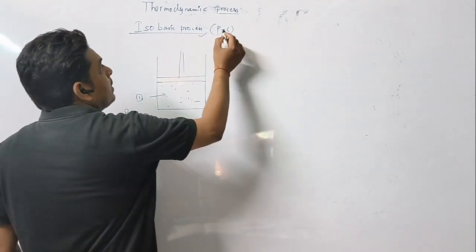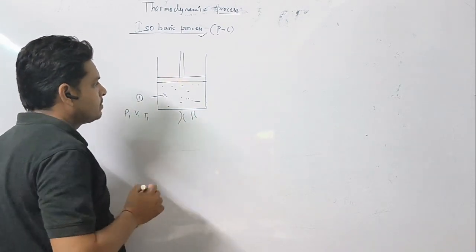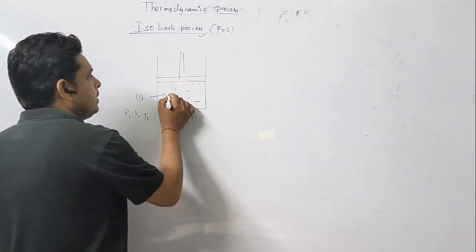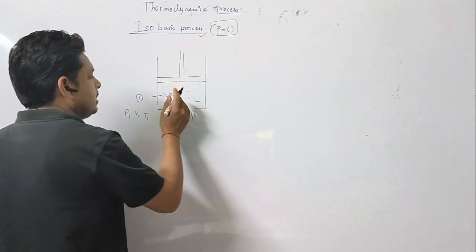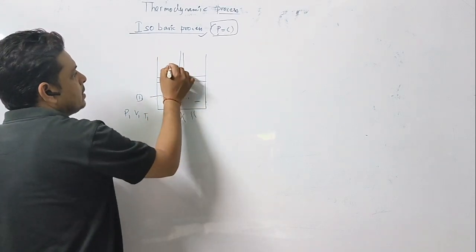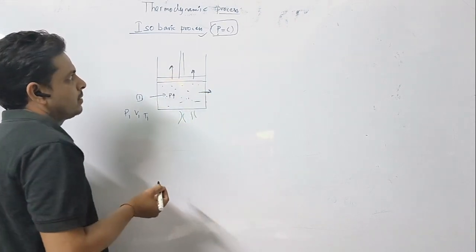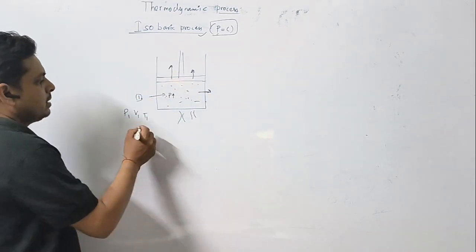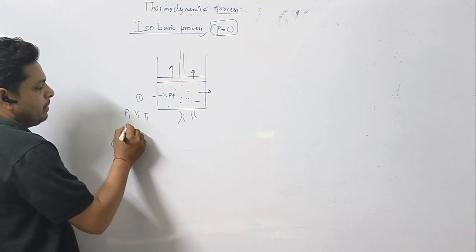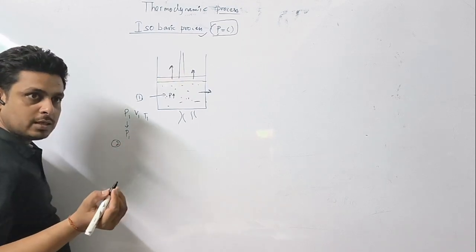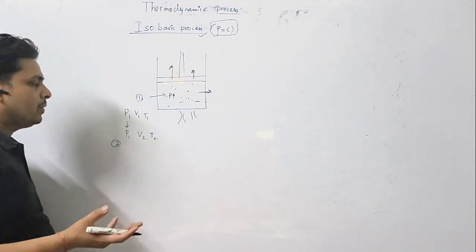Now you are telling that in an isobaric process, pressure remains constant. So when you heat this piston cylinder, there would be a change in pressure. But you are saying that pressure is constant. It means the piston will go upward to keep the pressure constant. In this way pressure will remain constant. So in state 2, P1 remains P1 because there is no change in pressure, but volume may increase, and temperature may increase or decrease, we don't know.